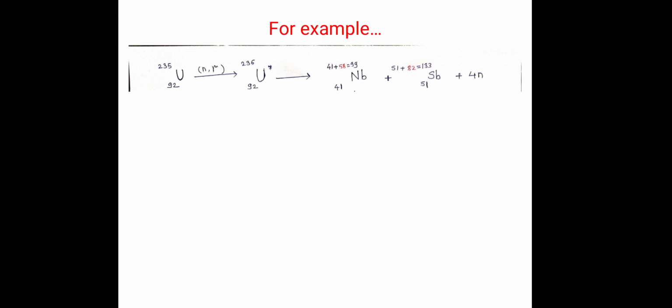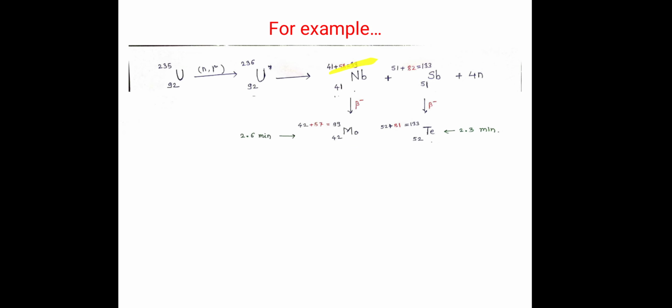Now this niobium and antimony are not stable. Listen carefully: they are not stable because they have excess neutrons. Therefore they undergo further beta minus emission, and niobium forms molybdenum and antimony forms tellurium.